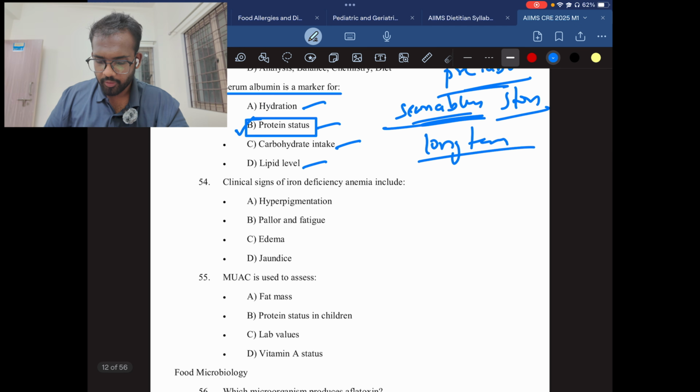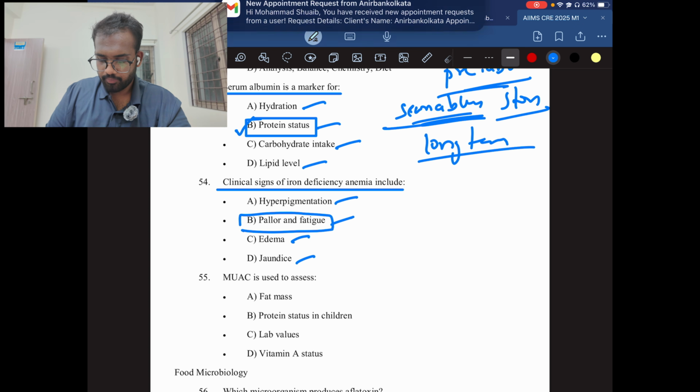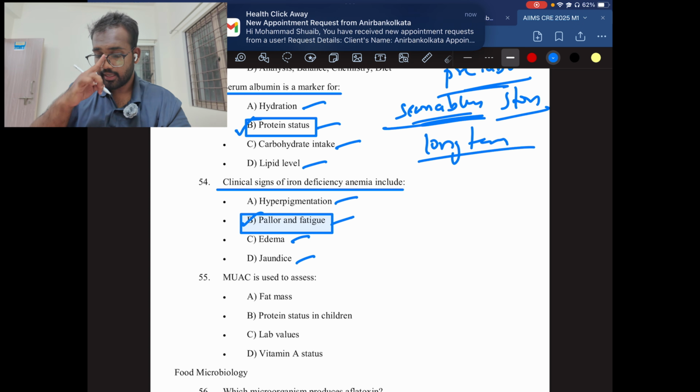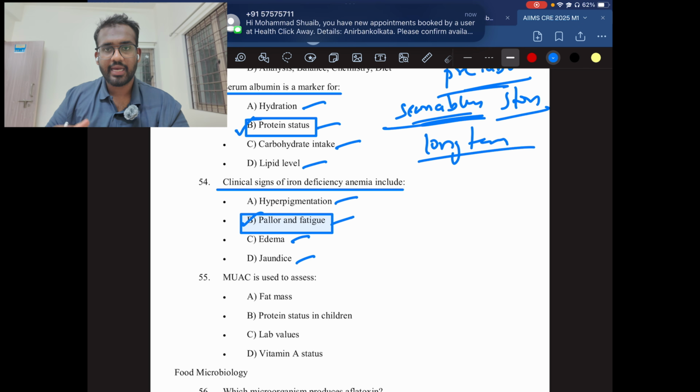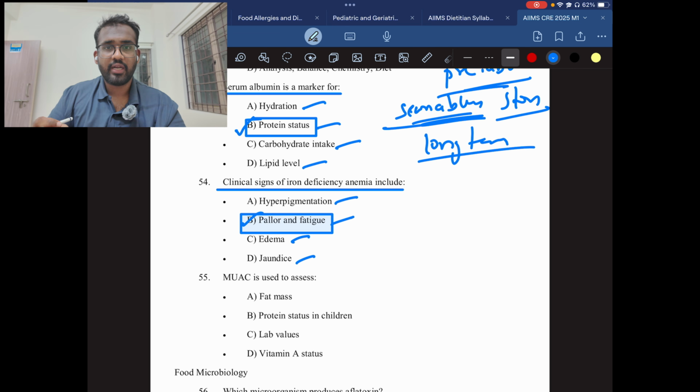Okay, question number 54. Clinical signs of iron deficiency anemia include hyperpigmentation, pallor and fatigue, edema, jaundice. The answer will be B, pallor and fatigue. If iron is very low, it causes anemia and a drop of hemoglobin, which makes you look paler, and there will be a lot of fatigue because there is less oxygen supply to the organs. So there will be less energy production, which causes severe fatigue. So the answer will be B.